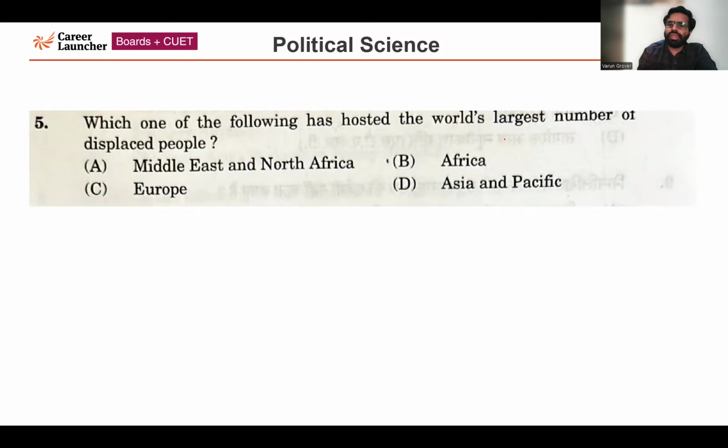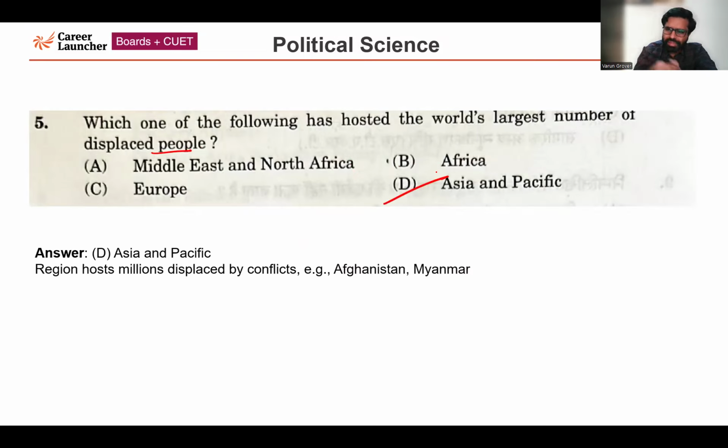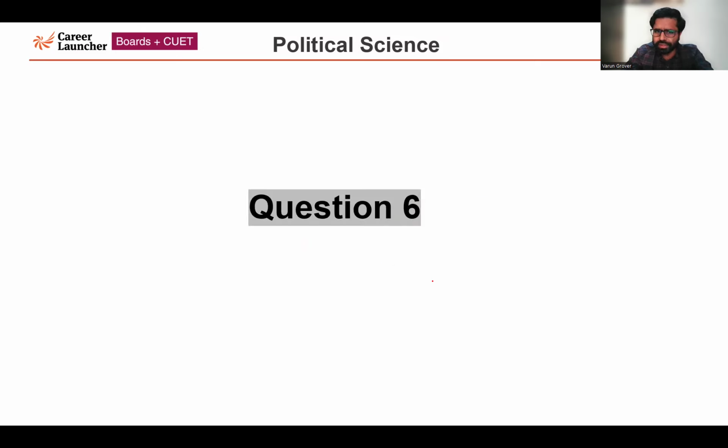Next question, question number 5. Which one of the following has hosted the world's largest number of displaced people? The correct answer for this question is option D, Asia and Pacific. So when we are talking about the Asia and Pacific region, it is hosting millions of displaced people who got impacted by the conflict. Examples of regions are also given, such as Afghanistan, Myanmar, because of other reasons also. This specific region, Asia and Pacific, is considered to be the region which is hosting the world's largest number of displaced people.